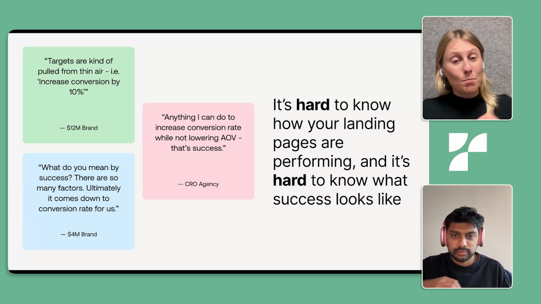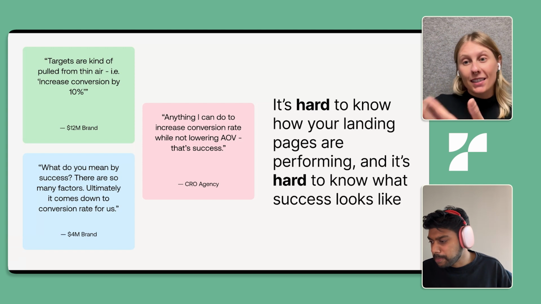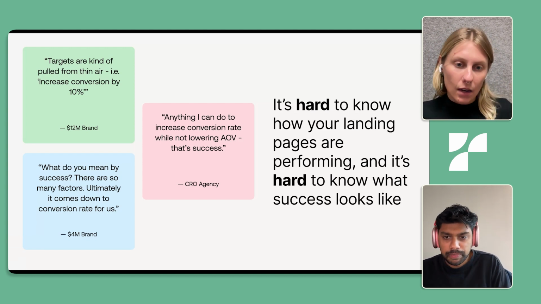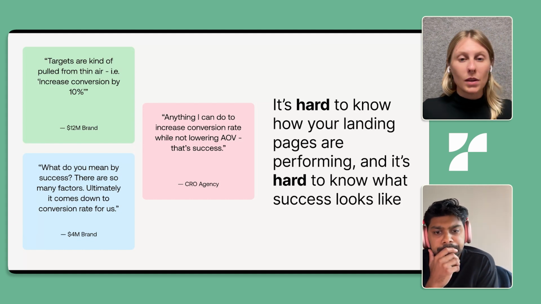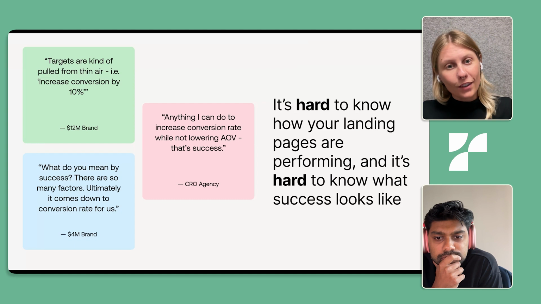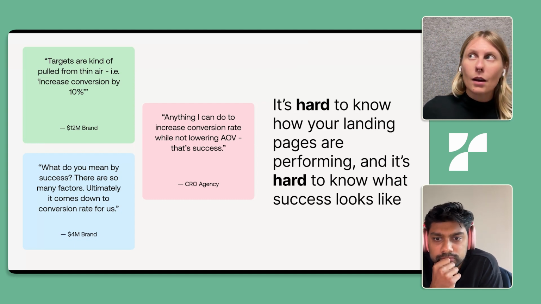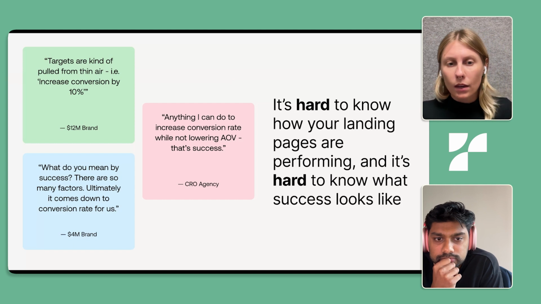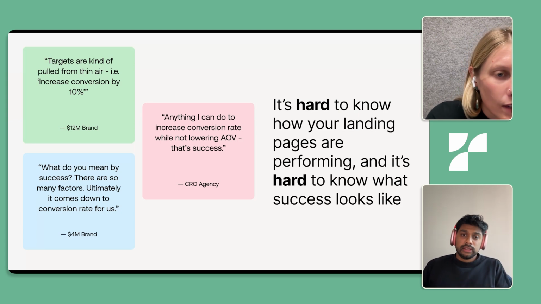As long as I can move one number while keeping one number the same, that's success. We've heard things like if my conversion rate is above 3%. So I think across the board, depending on the industry that you're in, depending on where you're coming from, your definition could be a little different on what success looks like. And we learned that it's kind of hard to actually track those things. And that comes down to the different tools that people are using to figure out what success looks like for them. Yeah, Sanjay, anything to add to this?